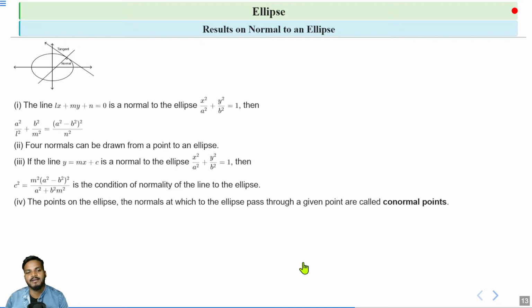Next is co-normal points. So what are co-normal points? First, co-normal points lie on the ellipse. The points on the ellipse are called co-normal points if, when we draw the normals at these points, all the normals pass through a given point. So these points are called co-normal points.